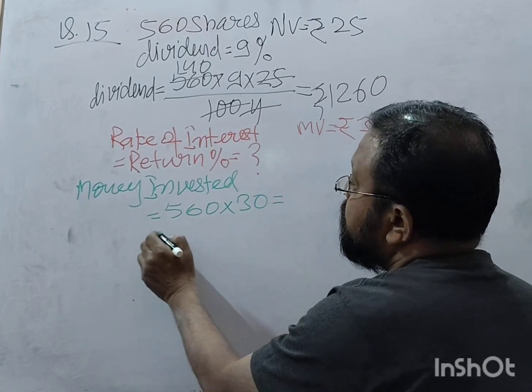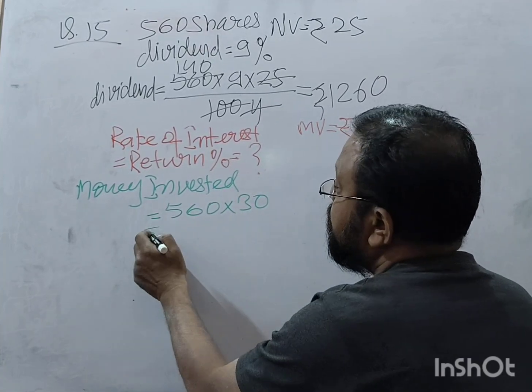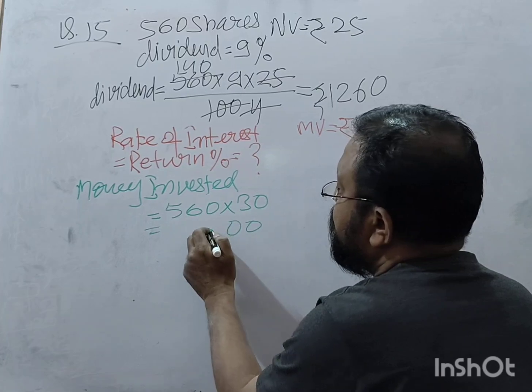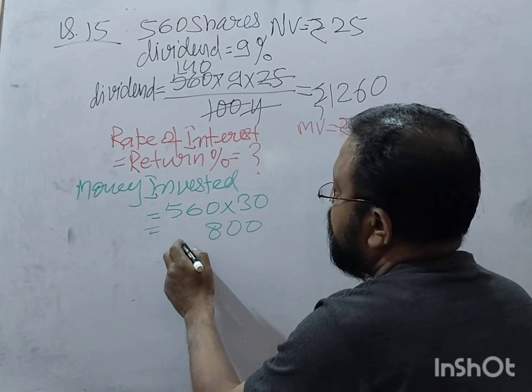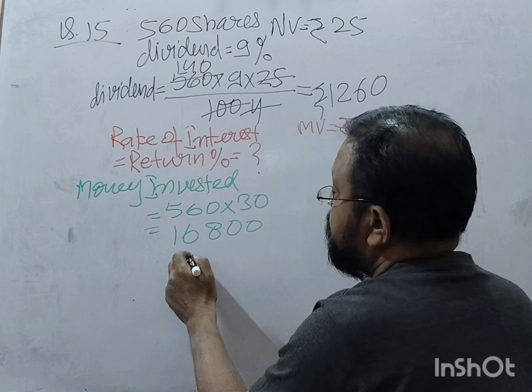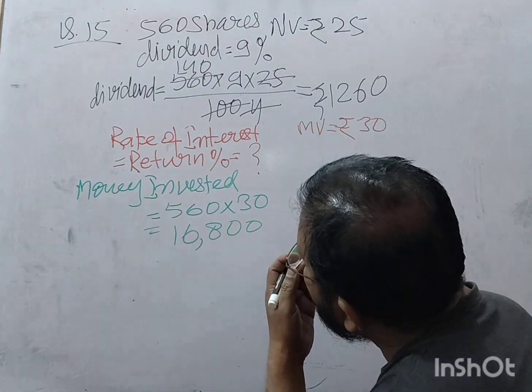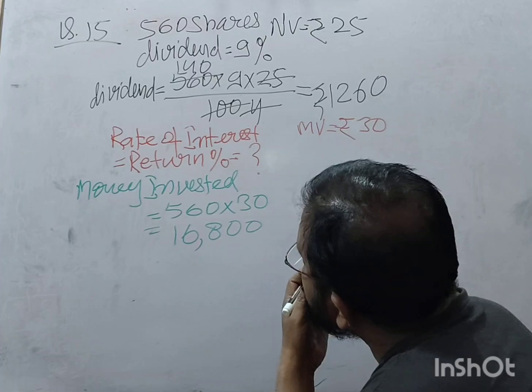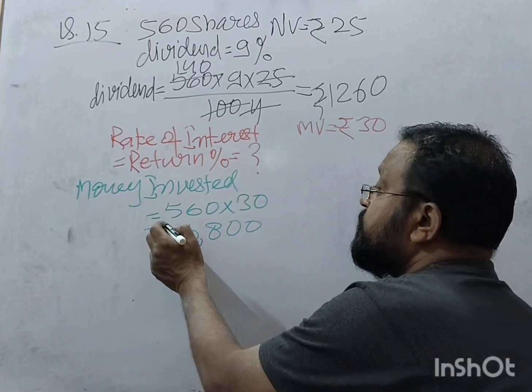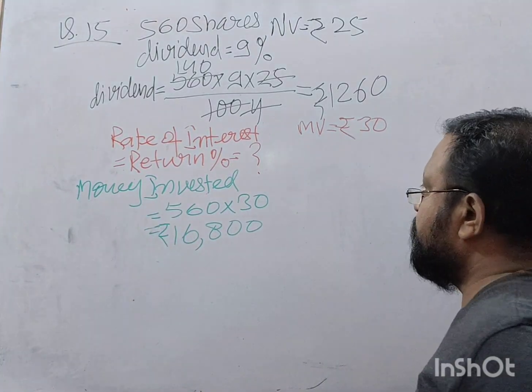How much do you get? 16,800. Is it correct? Yes, this is the money invested.